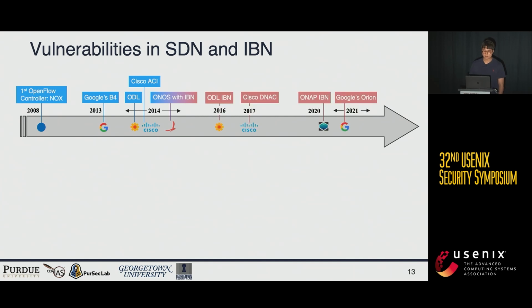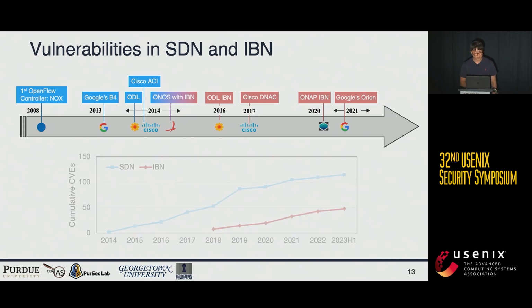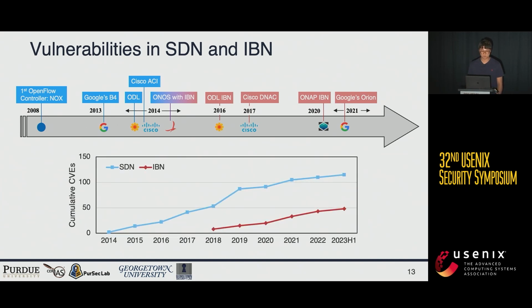After that, IBN has been implemented in many implementations, including open source projects like Open Network Automation Platform, and 2 years ago, Google announced its internal use. Accordingly, the number of vulnerabilities in both domains has increased. As SDN vulnerabilities introduced a new type of vulnerabilities, IBN vulnerabilities also introduce a new type of vulnerabilities and increase more and more. So how can we find vulnerabilities and new bugs?